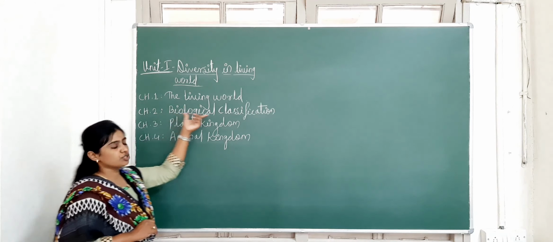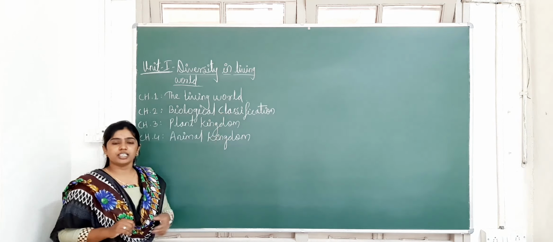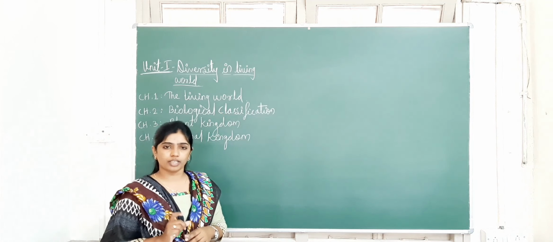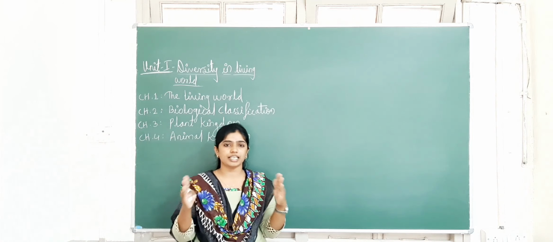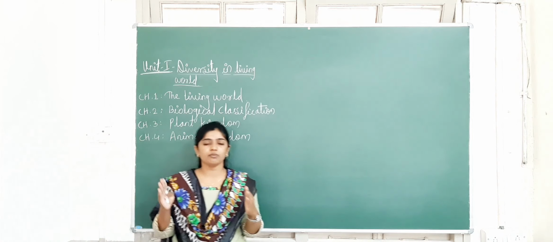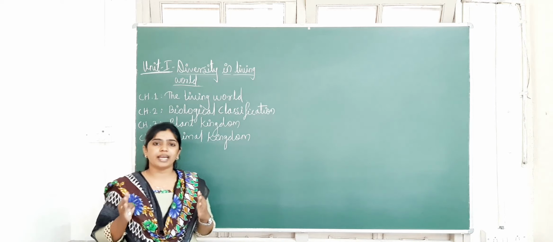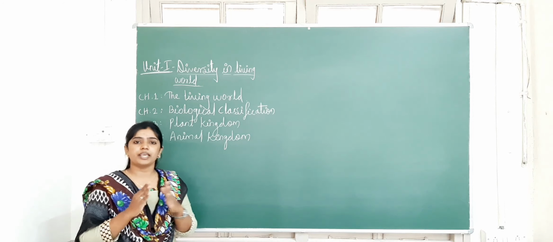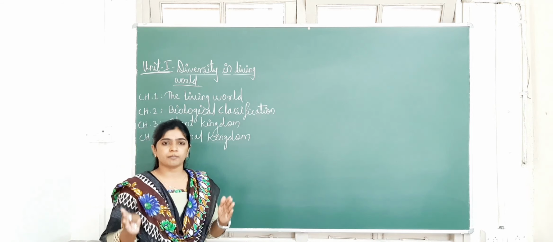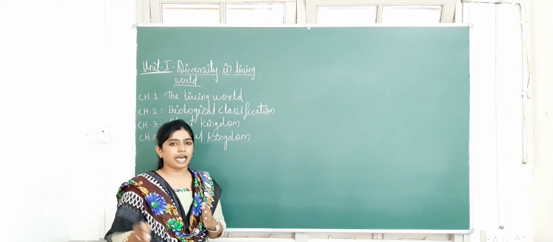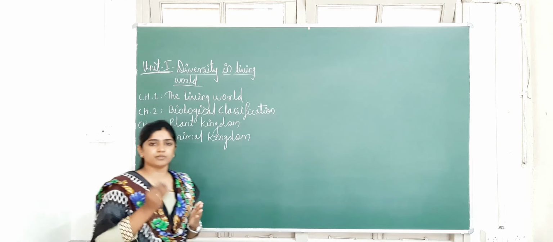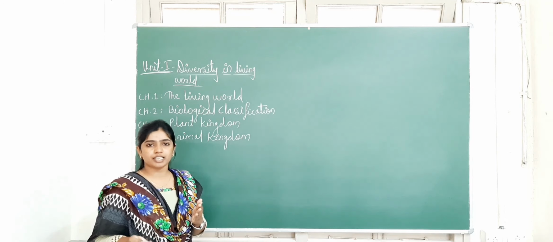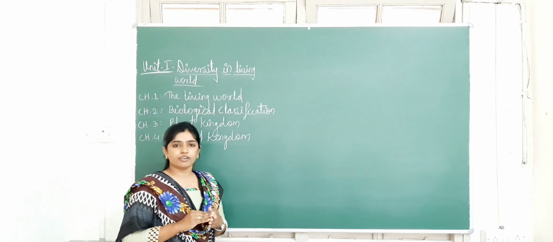Next one is biological classification. In that you have to study the classification of organisms, how they are classified under different groups. First of all, what does biological classification mean? Systematically, all the organisms are placed in different categories according to their similar characters. As you know, there are microorganisms, higher organisms, plants and animals. So many different kinds of organisms are there.